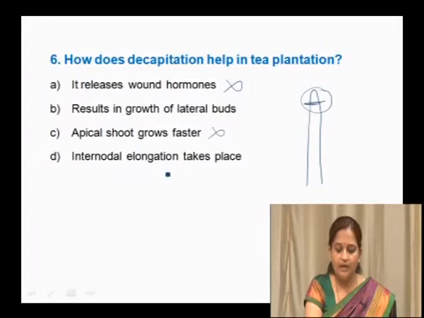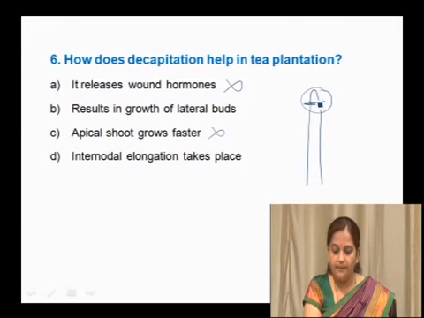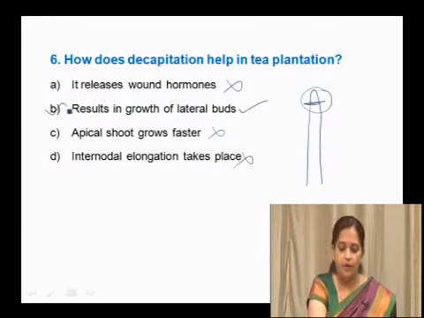Internodal elongation takes place if you apply gibberellic acid, but here we are removing the apex of the stem, so internodal elongation does not take place. So it results in the growth of lateral buds is the right option.